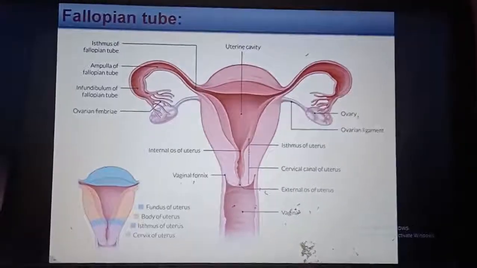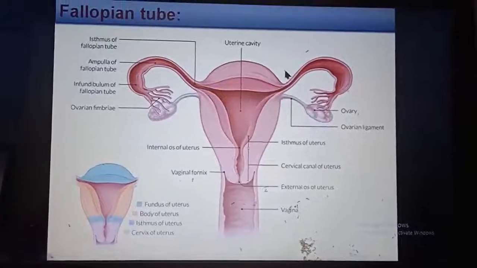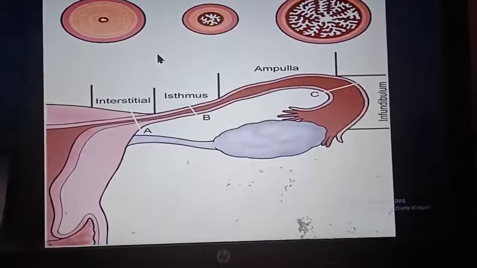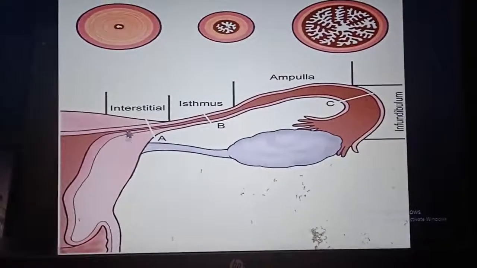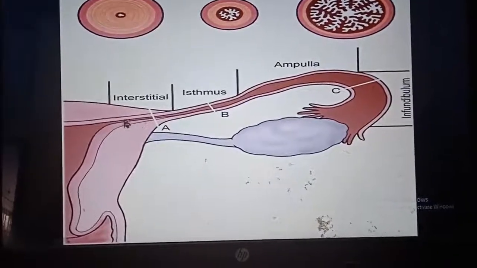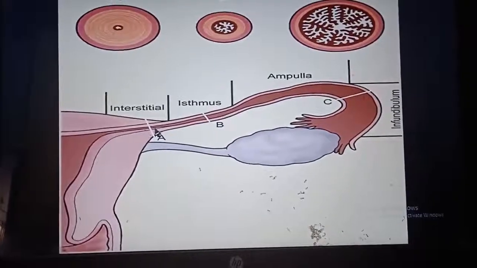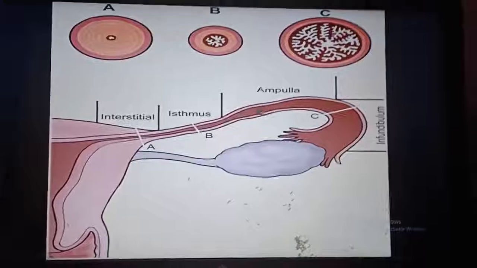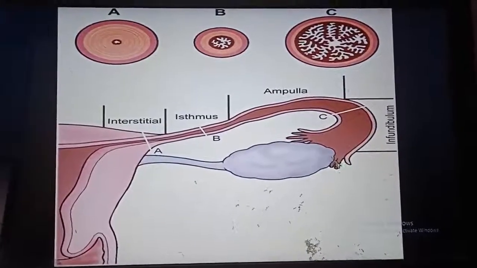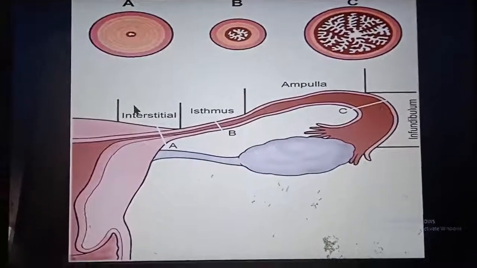Now coming to fallopian tube. Histology of fallopian tube. What we are seeing here, this one and this one. It is divided into 4 parts, that is interstitial or intramural part, that is the part of the fallopian tube that runs within the substance of uterus. It is the interstitial, and then comes isthmus, ampullary region, and then infundibulum, which ends with the fimbria. And these are the transverse section at this region.